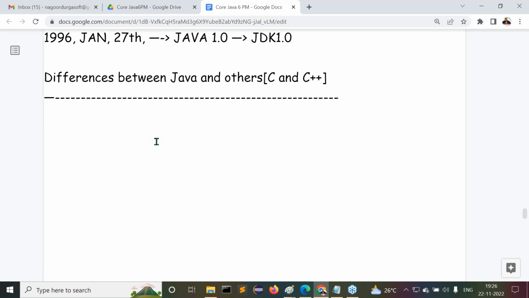That's why I'm going to take this particular topic as a second topic in the introduction part. There we are going to understand effectively that Java is a totally different programming language when compared with C and C++. So we are going to understand this particular content. Is that clear or not?